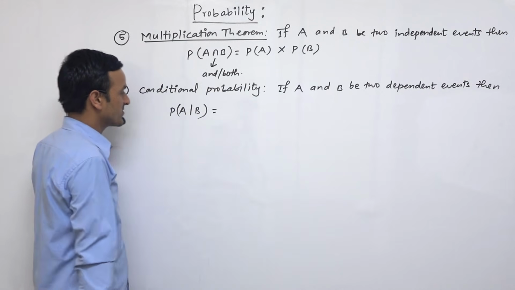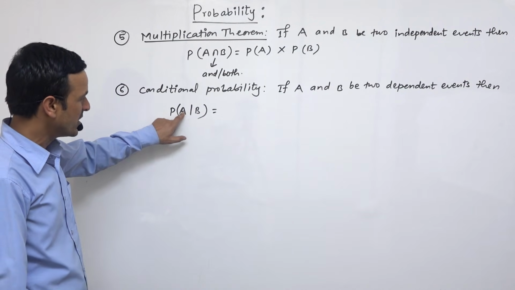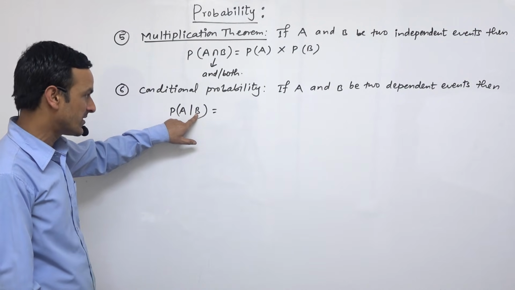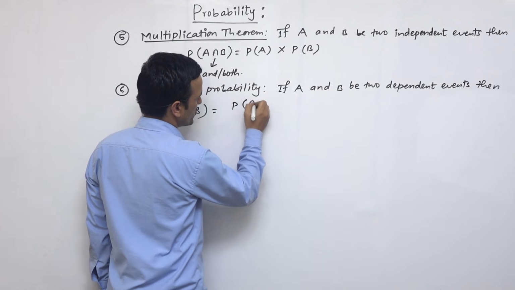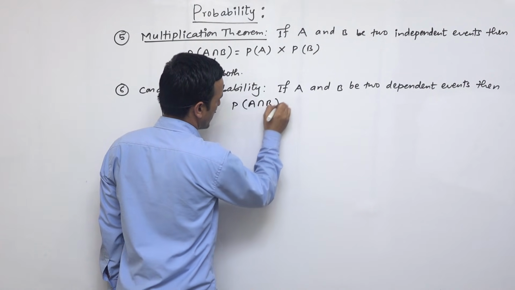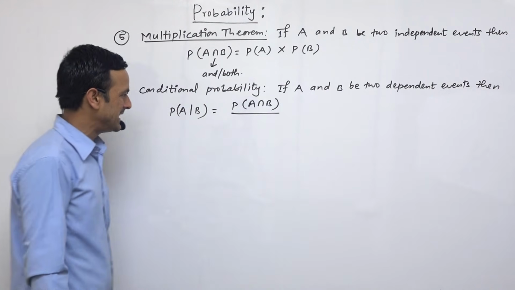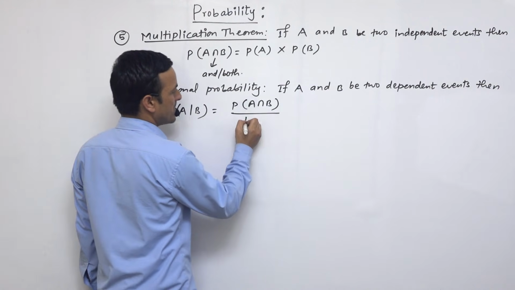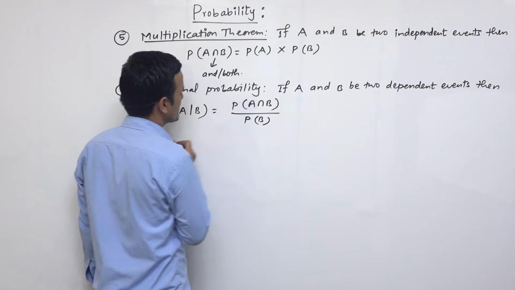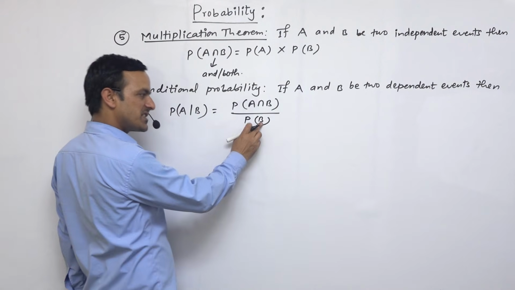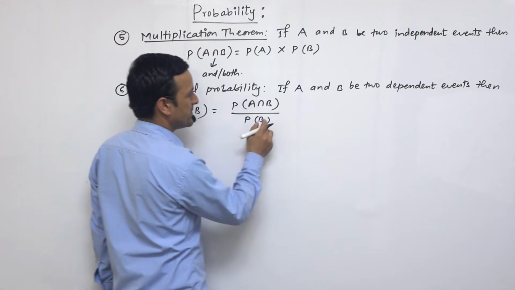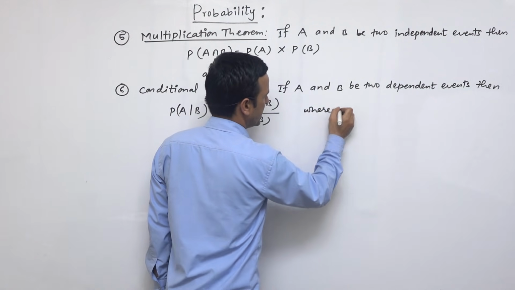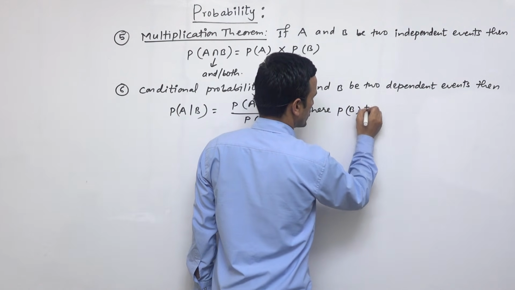So for this case, we find the probability of this event when the other event has already been given, by the formula. We can write down probability of A intersection B divided by probability of B. Since B is already given, we divide by P(B), where P(B) is not equal to 0.